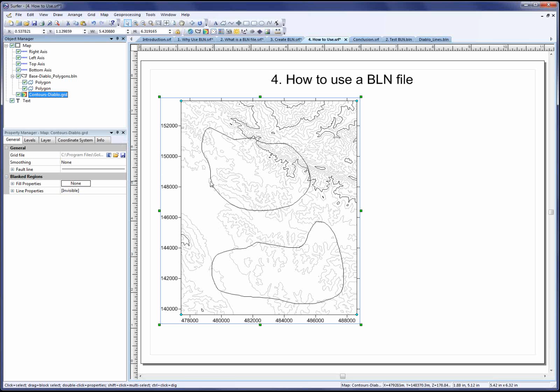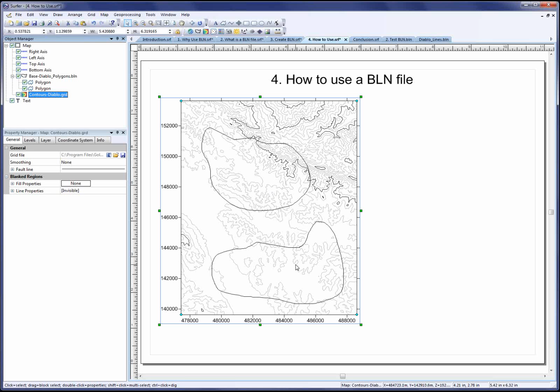I have my BLN file, it contains the polygons, and the polygons are in the expected locations on the map. Everything looks good, but the problem here is that if I have it set in the BLN file to blank outside the polygons, then polygon 1 is outside polygon 2, so it would be blank. And then polygon 2 is outside polygon 1, so this would be blank too. So it turns out the entire map would be blanked, and that's not useful for anyone. So in this case, we must combine the polygons into a complex polygon.